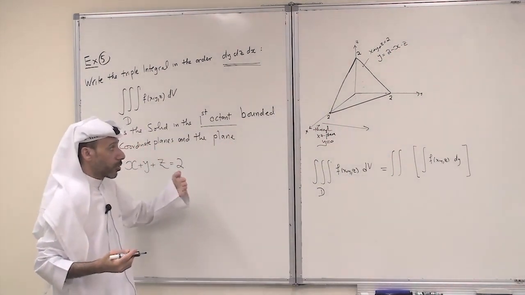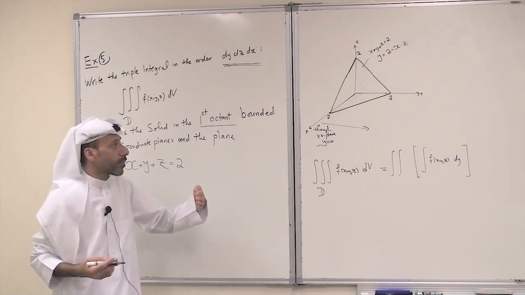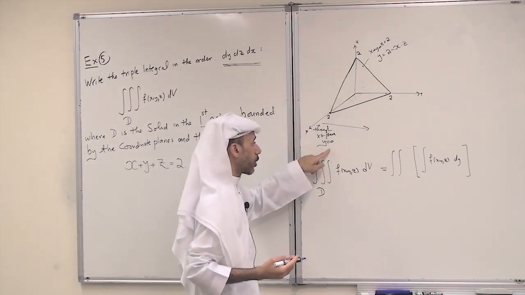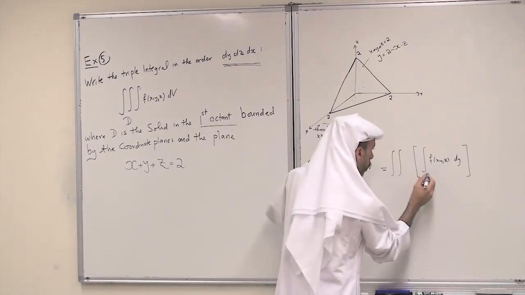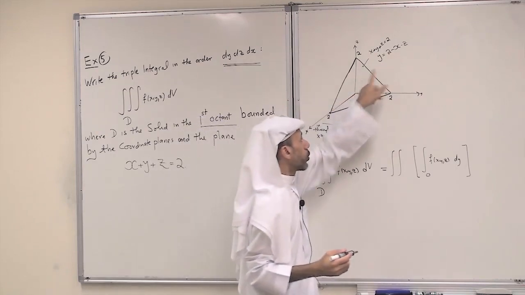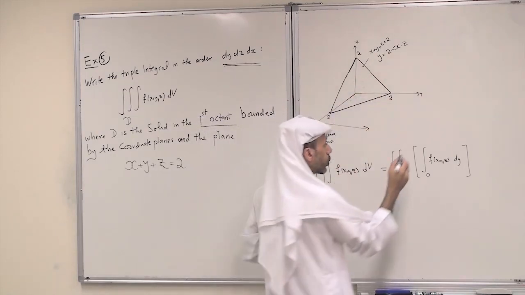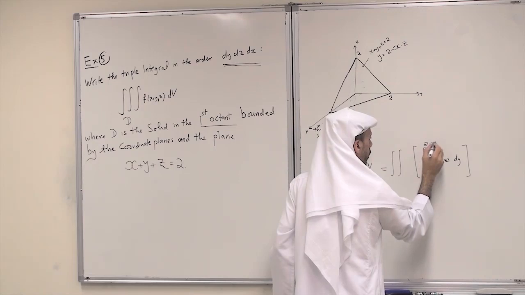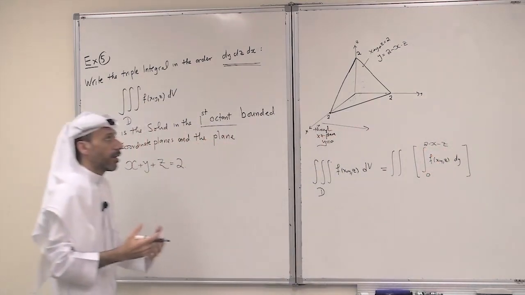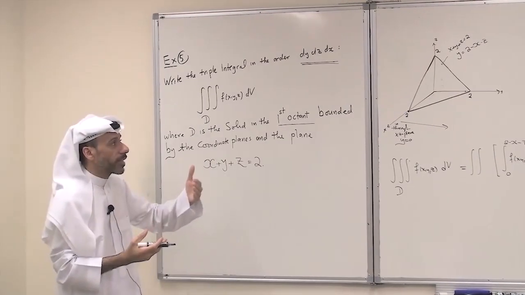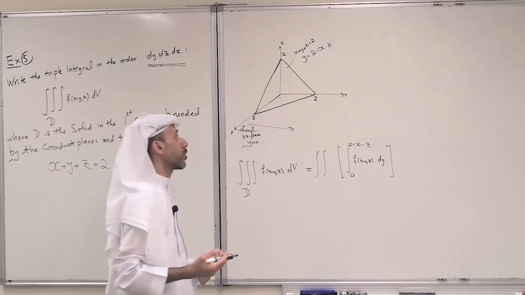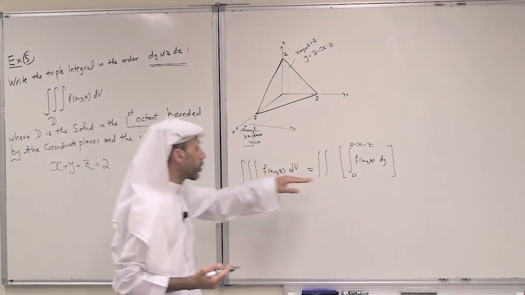So when I go parallel to the y-axis, I enter the solid through the xz plane, which is y equal to 0, so the lower limit is y equal to 0. And I leave the solid through the plane, so the upper limit becomes 2 minus x minus z. In terms of types, it is really a type 3 solid if you go along the y-axis. So these are the limits of y.